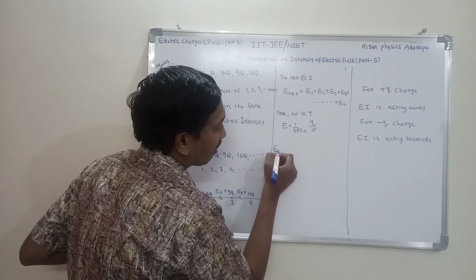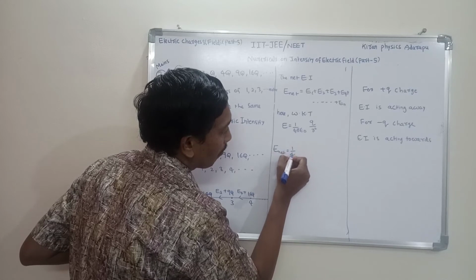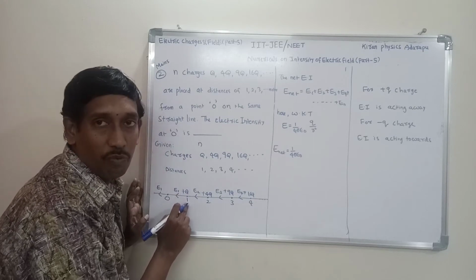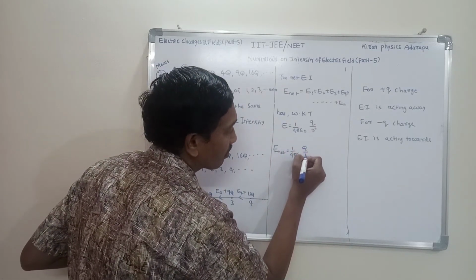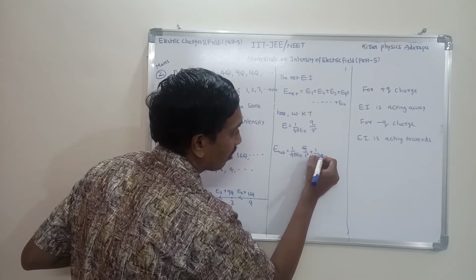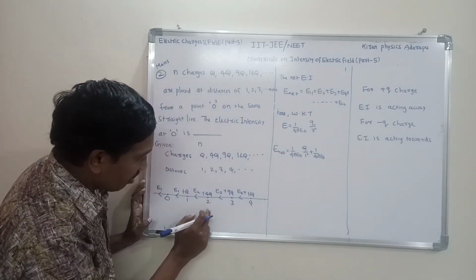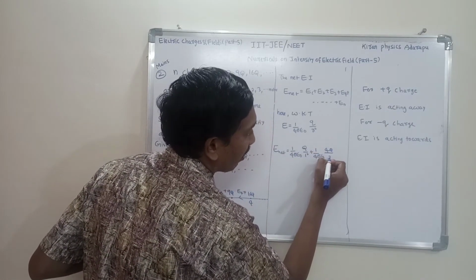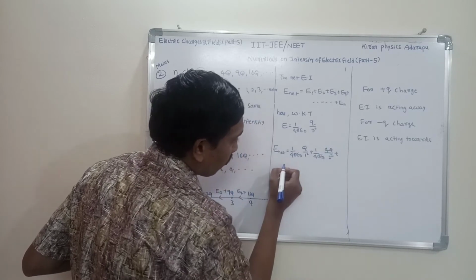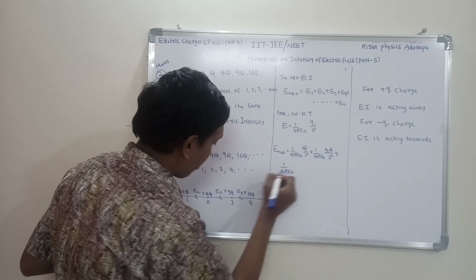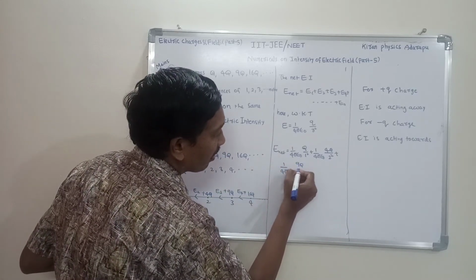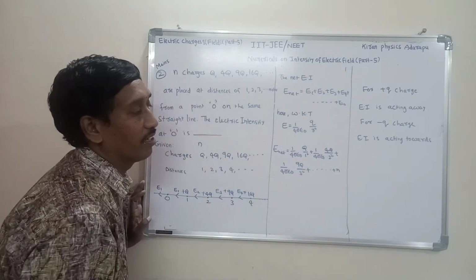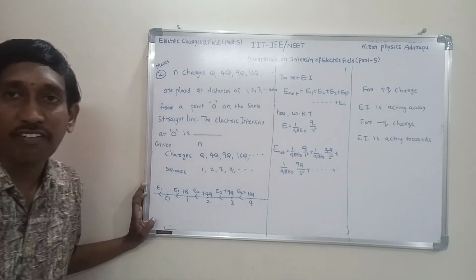So the net resultant electric intensity is equal to E1, which is 1 by 4 pi epsilon naught into q, where the charge is plus q and the distance is 1 meter, that means q by 1 square, plus 1 by 4 pi epsilon naught into E2, where the charge is plus 4q and the distance is 2 square, plus 1 by 4 pi epsilon naught into the third charge, 9q by 3 square, plus and so on up to n terms. In this way, if you simplify, you get the answer.